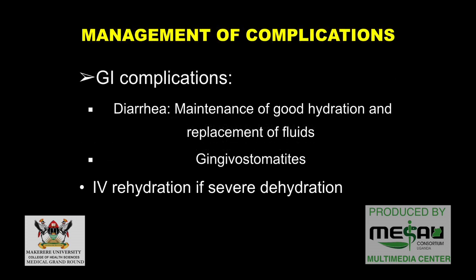And then management of complications now. For the GI complications, in case of the diarrhea, you have to maintain good hydration. If the child has malnutrition, of course you're going to use ReSoMal. And if the child does not have malnutrition, you're going to use our usual oral rehydration salts. But if the child has severe dehydration, in that case you're going to have IV rehydration.